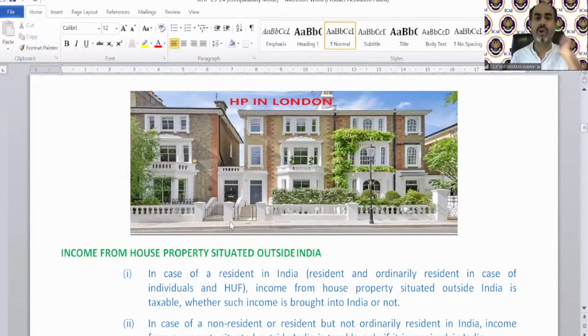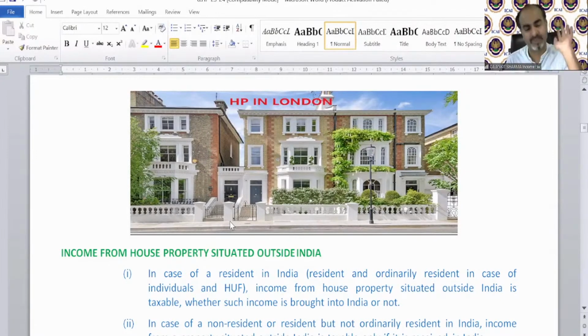As we all know, in case of resident and ordinary resident, you have already studied the chapter on residential status. So you must know that if you are a resident and ordinary resident in India, then any income earned outside India, received outside India, deemed to be earned outside India or deemed to be received outside India, any income which pertains to your previous year, is going to be taxable in India as well.